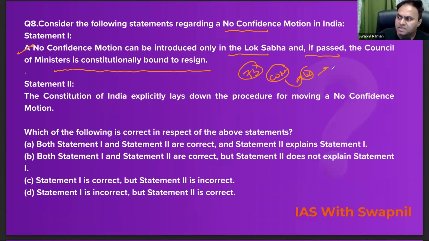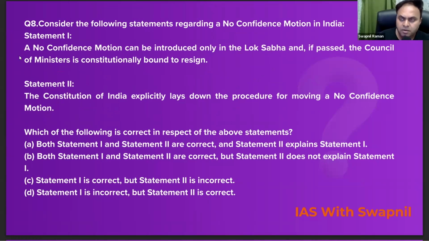Lok Sabha is the popular house, and we have the concept of collective responsibility under Article 75, right? So if the Council of Ministers loses the confidence of the Lok Sabha, in that case, it will have to resign. Clear? So the first statement is absolutely correct. Look at the second statement. The Constitution of India explicitly lays down the procedure for moving a no confidence motion. No, that is not correct. It is provided under Lok Sabha Rule 198. Clear? So statement number one is correct and statement number two is incorrect here. So C for Calcutta would be the correct answer here, right?